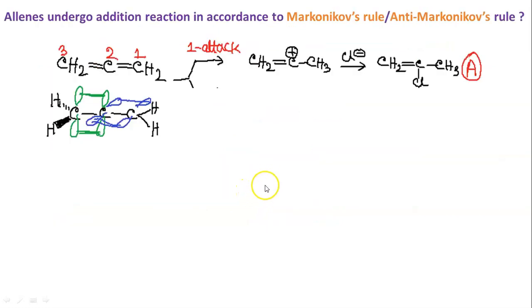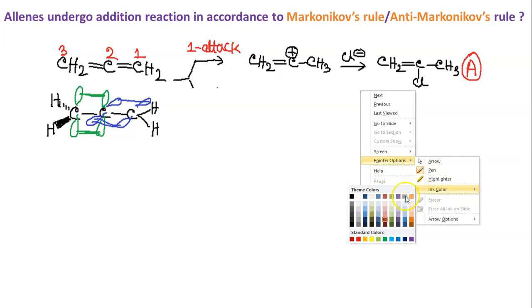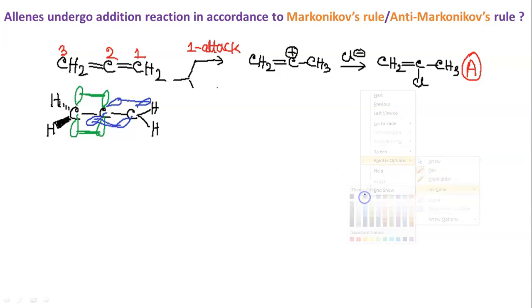The last slide of today's section is: does allene undergo addition reaction in accordance to Markovnikov rule or anti-Markovnikov rule? That is the question. So we will try to see the answer here. So this is our allene structure. Fine, we have numbered here 3, 2, 1.